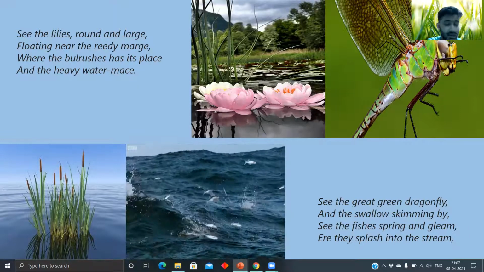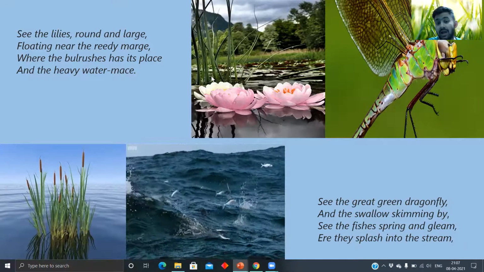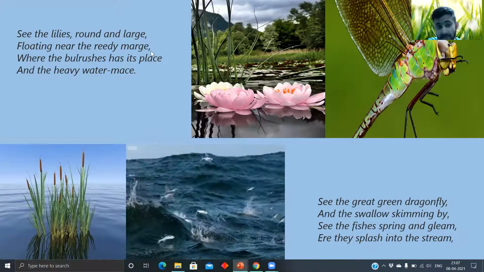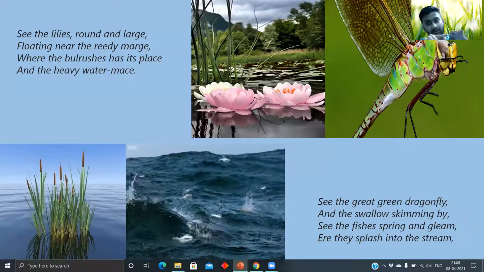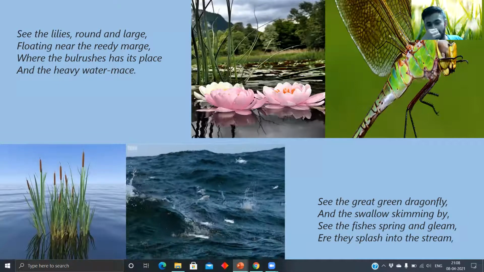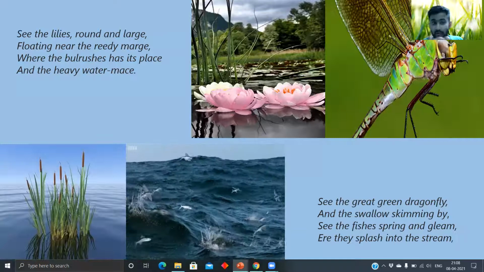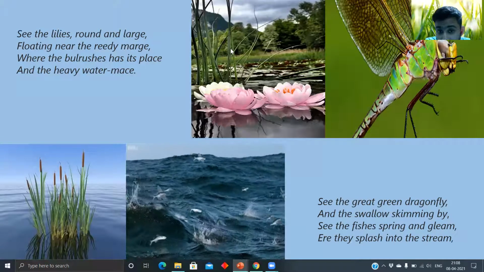If you can see in the background, that's called reedy. And marge, the meaning of marge is an edge. Side edge. Edge is the corner of something. So the author is saying that these lilies are floating near the reed. As you can see in the image, lilies are floating in the reed.